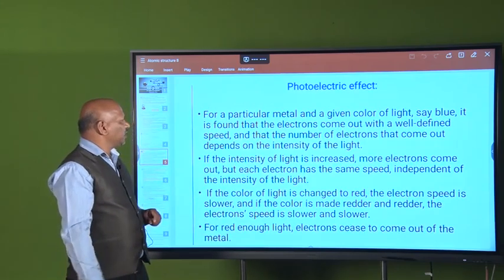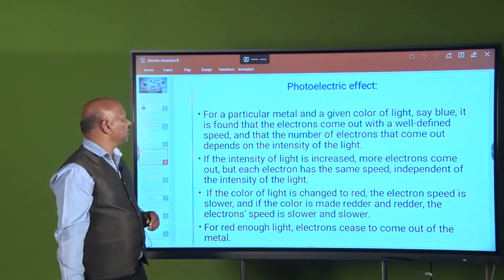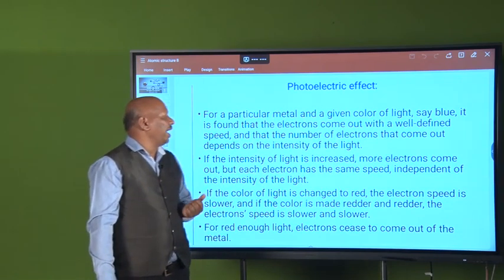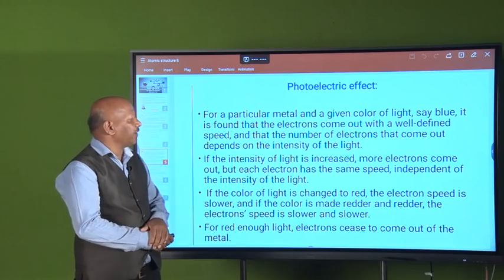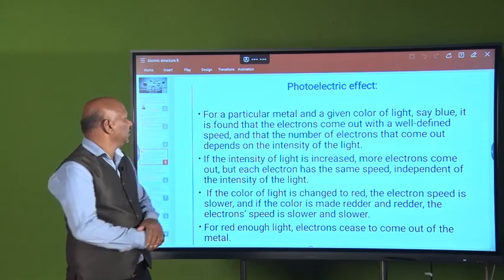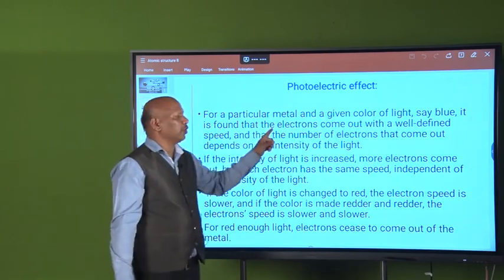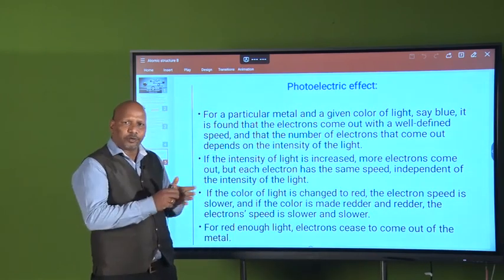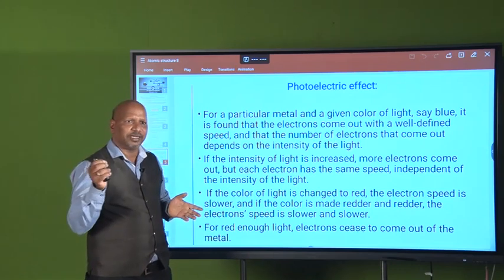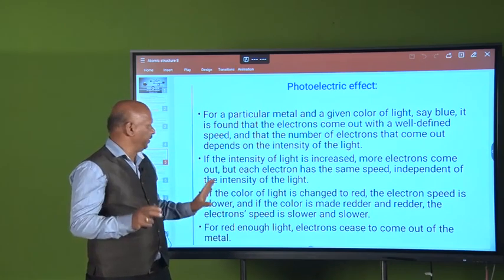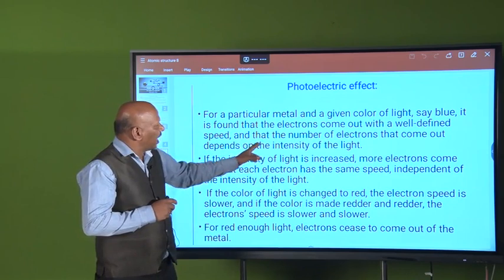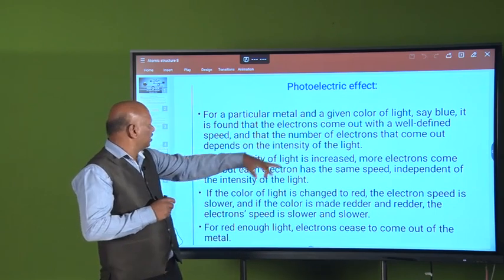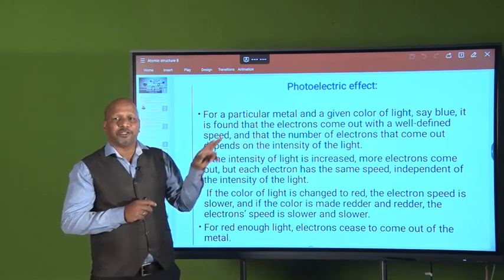Now what observations do we basically see here? For a particular metal and a given color of light, for example blue light, it is found that the electron comes out with a well defined speed. Electrons are ejected from the surface of the metal with a good speed. The number of electrons that come out depends on the intensity of light.